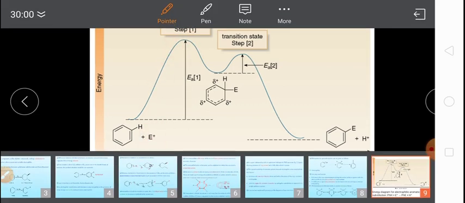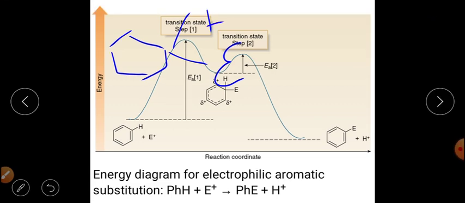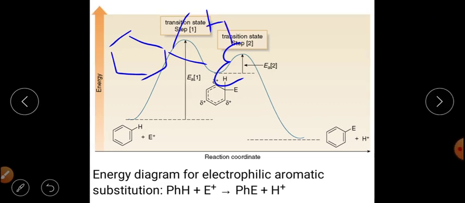The benzene and the electrophile, and here we can write it like this, that this is the system. For example, this is your electrophile and this is your hydrogen. So this particular bond will start forming in transition state number 1.